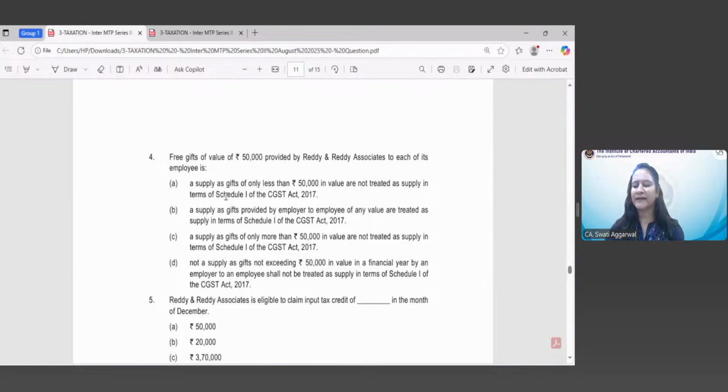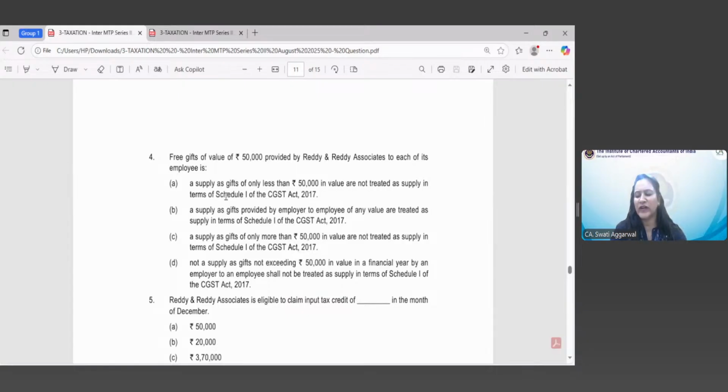Option D is the correct answer, which says that gifts not exceeding rupees 50,000 in value in a financial year by an employer to an employee shall not be treated as supply in terms of Schedule 1 of the CGST. Here, what is the amount of the free gift? The amount of the free gift is a value of rupees 50,000.